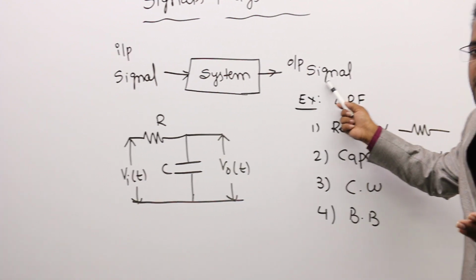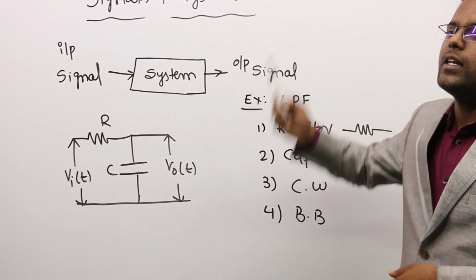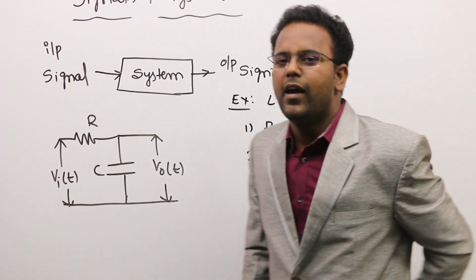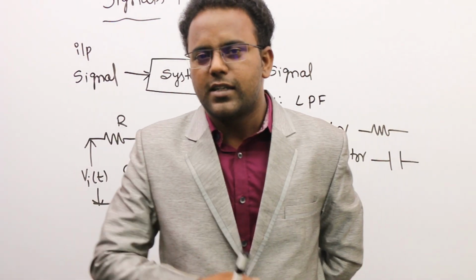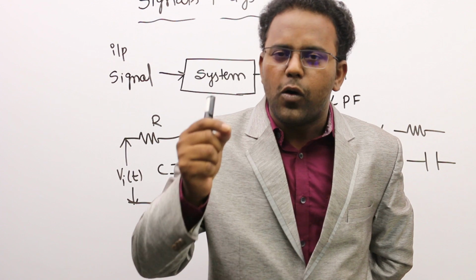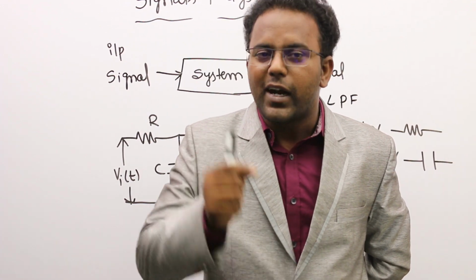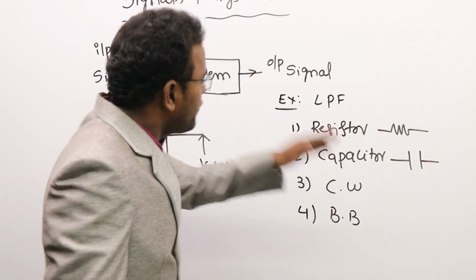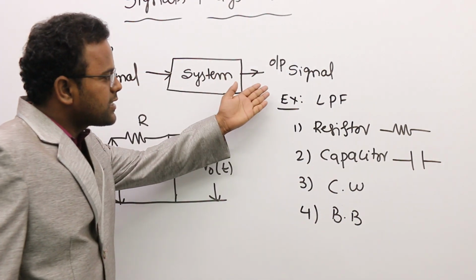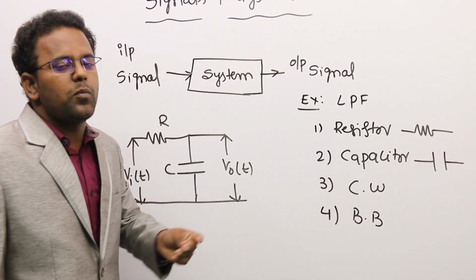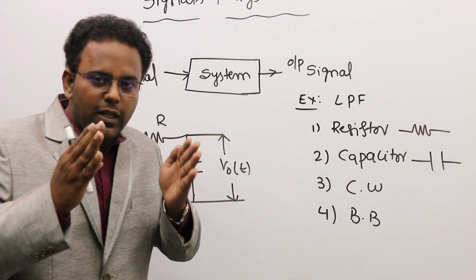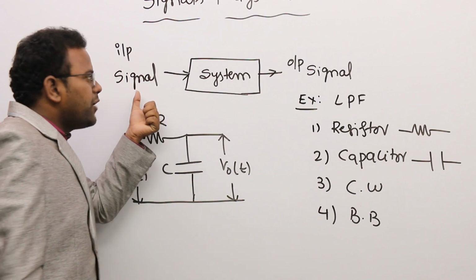And the output is the same Arun after listening to my signals and systems class. Obviously, after listening to my signals and systems class, he will be more suitable for writing the GATE examination. So here, the output signal is more desirable, more suitable when compared with our input signal.